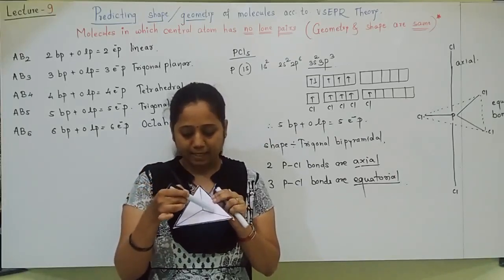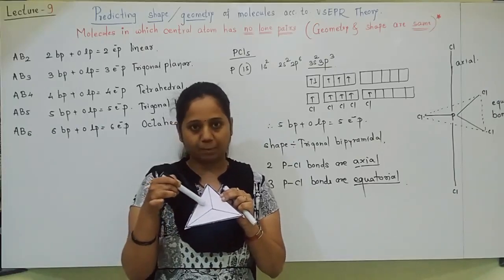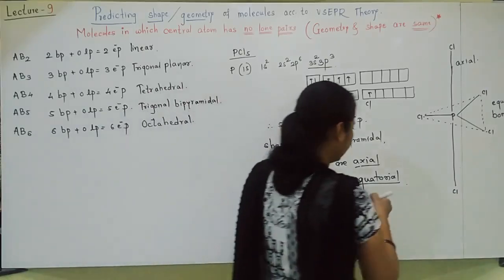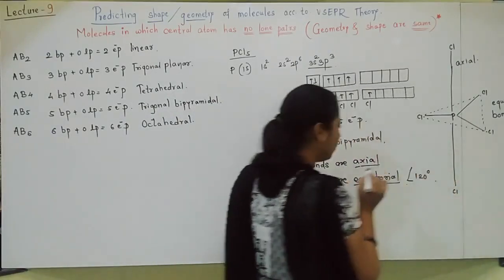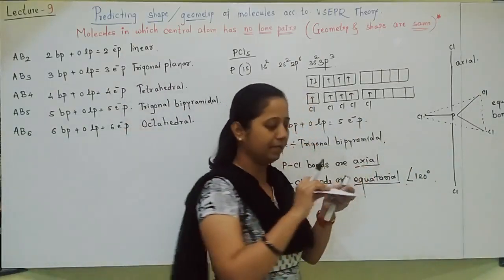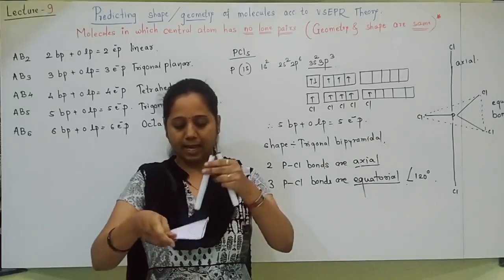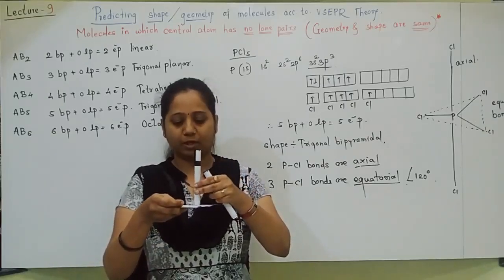You can see that this is a complete 360, divided into 3 parts. So every equatorial bond, I am writing here, is 120 degrees. Equatorial is 120 and axial will be perpendicular to the equatorial bond.